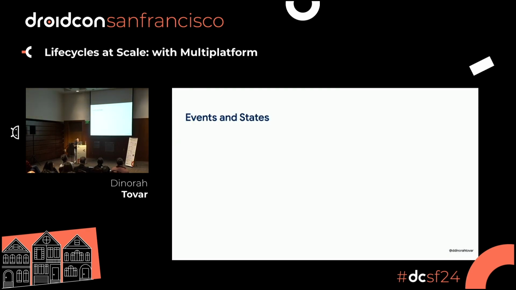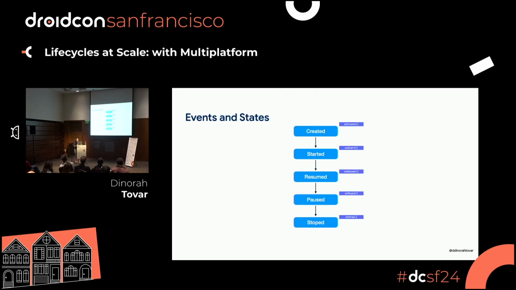To give you a more classic visual representation, what happens is that you have the event and the function, right? So the event is the state where the life cycle is when this function is getting called. So for onCreate, once you call onCreate, you go to a created state. This happens on start too, and with onResume, and with onPause, and it happens with onStop and onDestroy. You always call the function, and then you get the state.